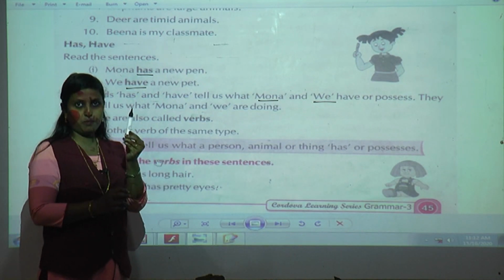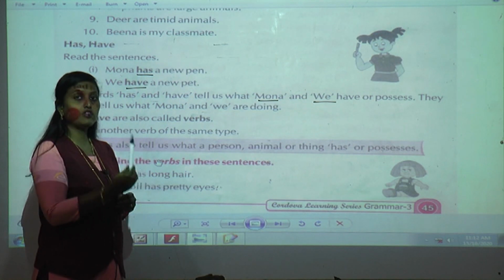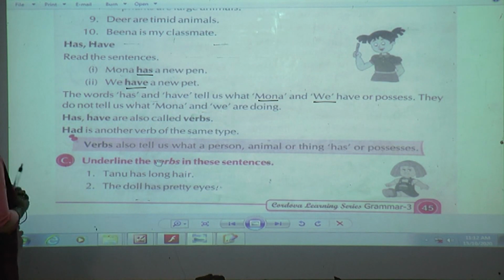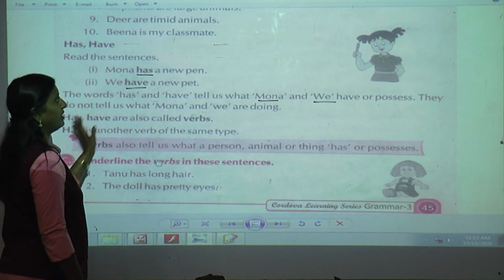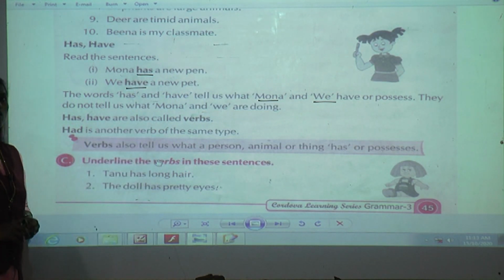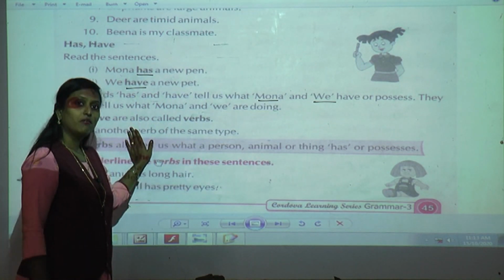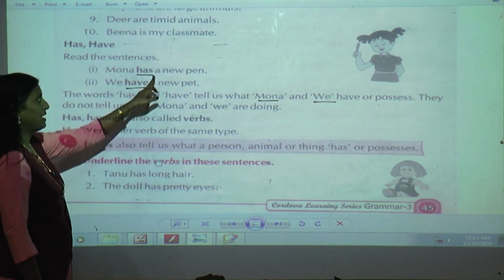Now can you see this pen, black marker? Yes, it is of whom? It is mine. So it belongs to me. In the same way, whatever things belong to any person, place, animal or thing come under verb only.